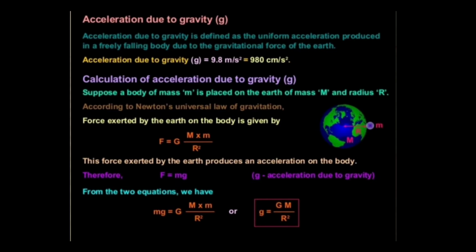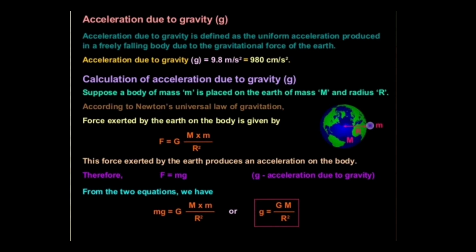How can we calculate that? We know that F is equal to GMm by d square. If the object is on the surface of the earth, then the distance from the center of the earth to the center of the body is nothing but the radius of the earth.